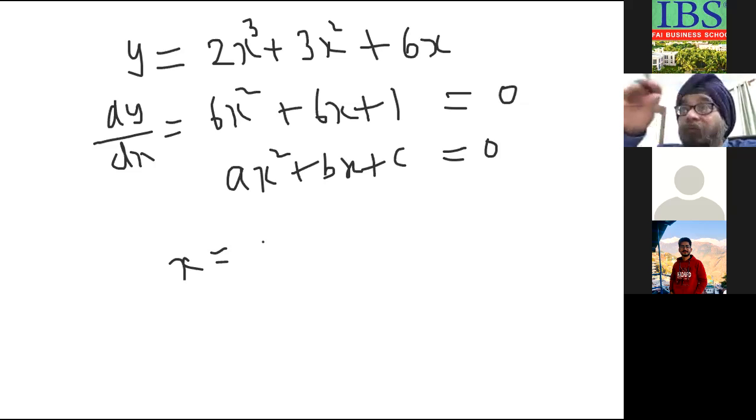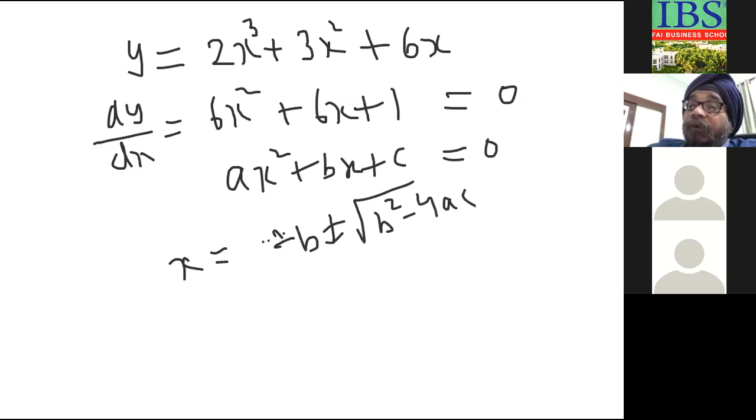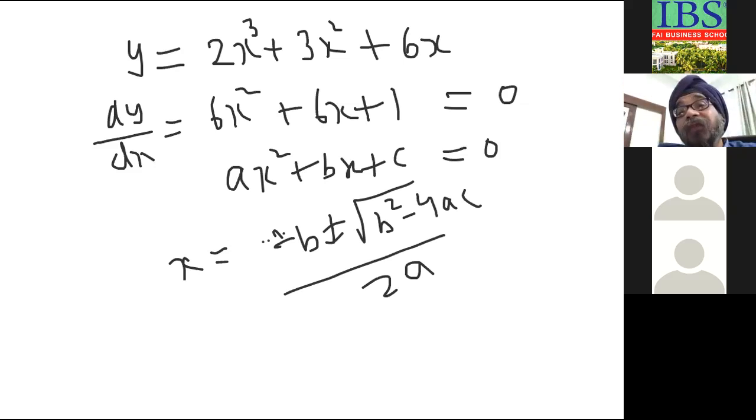Fine. There are questions where the factors are such that middle term splitting helps; in this case it won't help. So in that case, the formula is x equals minus b plus or minus the square root of b square minus 4ac, upon 2a. Okay, so you get two values of x.